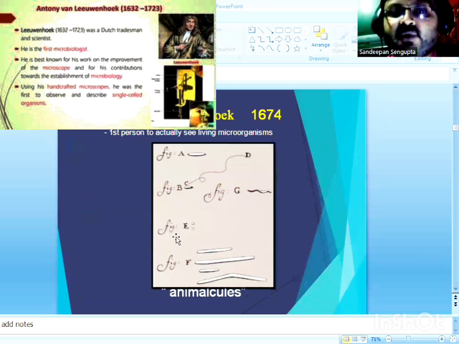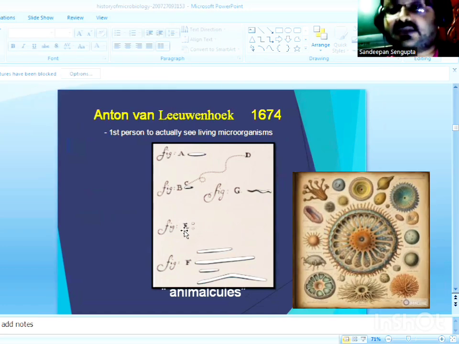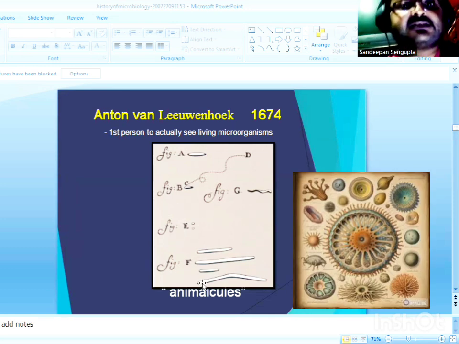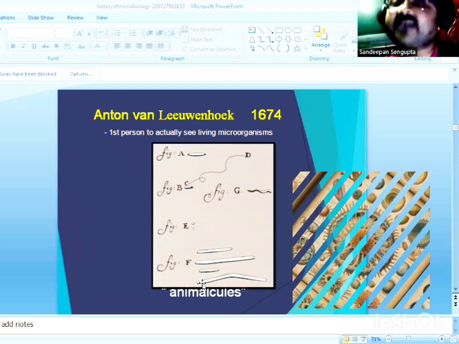Now, here's a view of the small creatures called animalcules, which were observed and discovered for the first time as microorganisms by Antony van Leeuwenhoek. And these were nothing but a collection of bacteria and protozoa. For this reason, Antony van Leeuwenhoek is considered the father of bacteriology and protozoology. So with this ended the discovery era of microbiology and began the transition period of microbiology. So what were the developments pertaining to the transition period? Let's have a look.